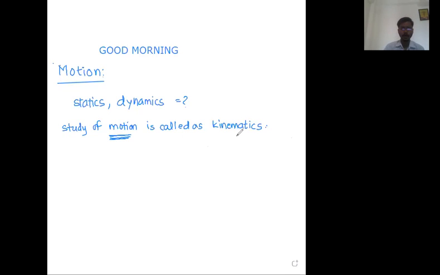Fine. Now in the kinematics we can have two parts. Kinematics can be divided into two parts. So write down: kinematics, or simply motion, can be studied in two ways. First is statics, second is dynamics.